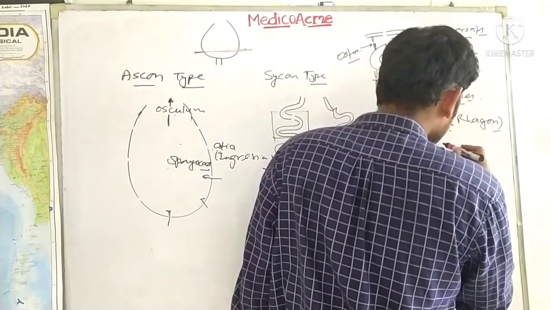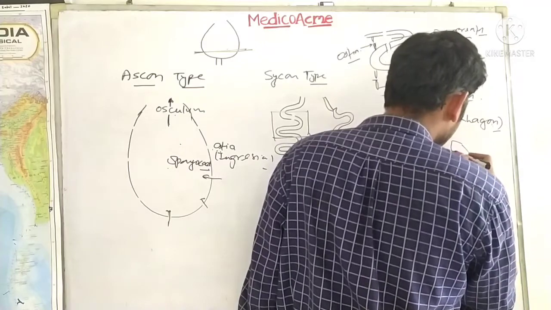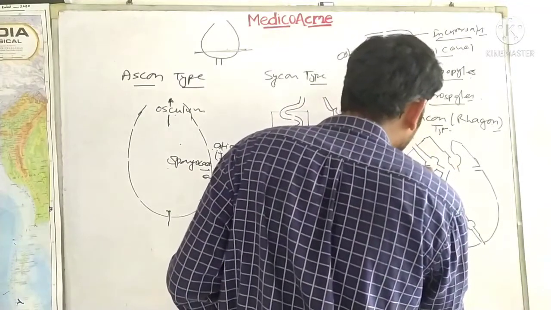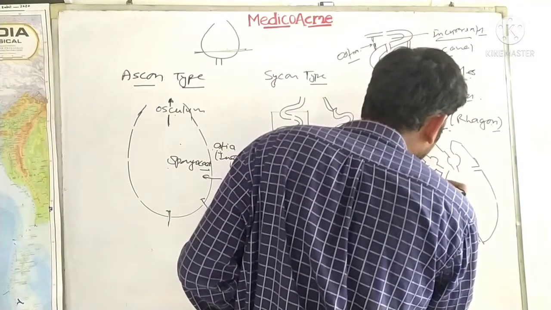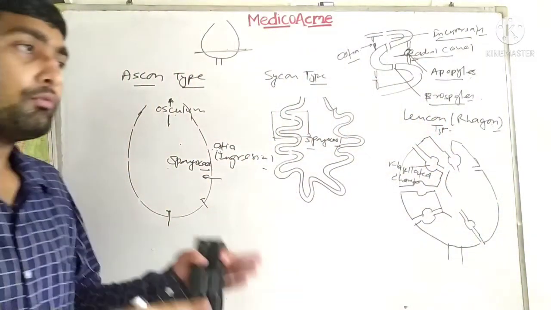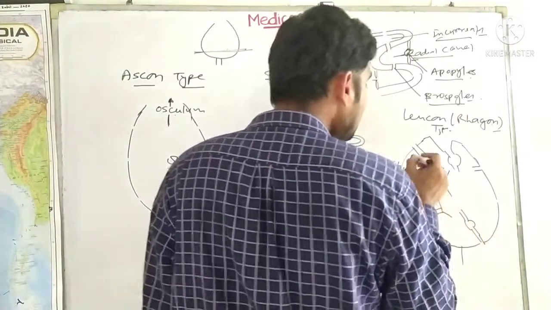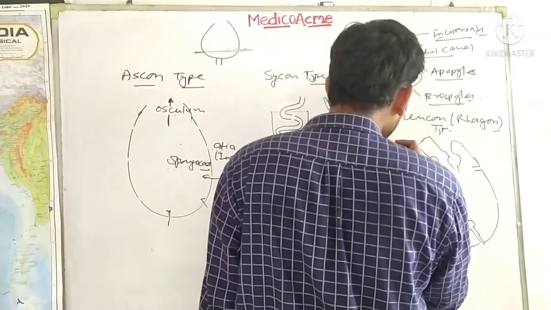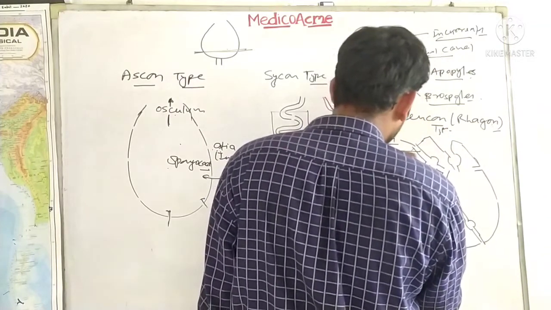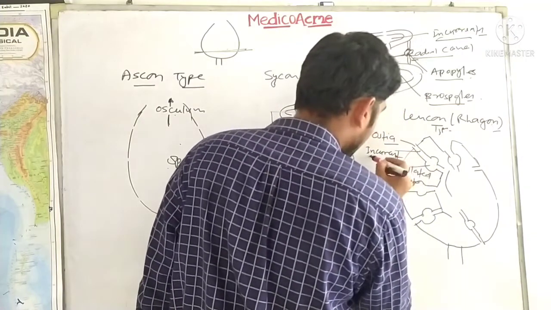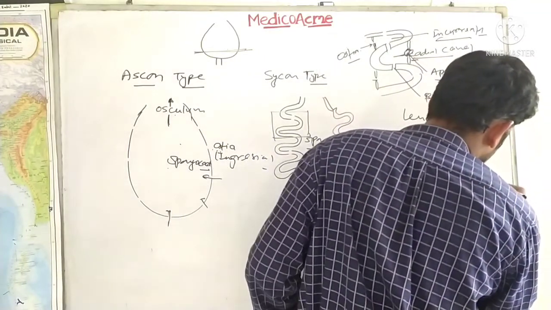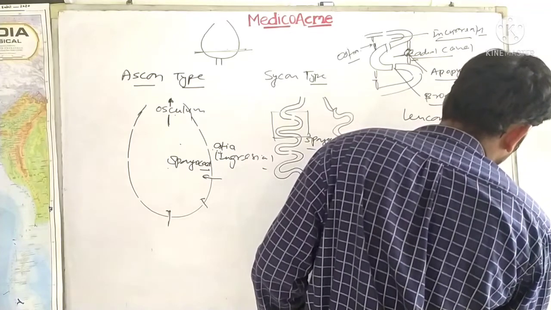So guys, here this is actually the flagellated chamber. So if anywhere you see a flagellated chamber, it will be of the Leucon or Rhagon type of water canal system. So here also you will see this is the dermal ostium or ostia, you can say, and this is called the incurrent canal. This is the incurrent canal and this is the excurrent canal. So one thing added, that is the excurrent canal.